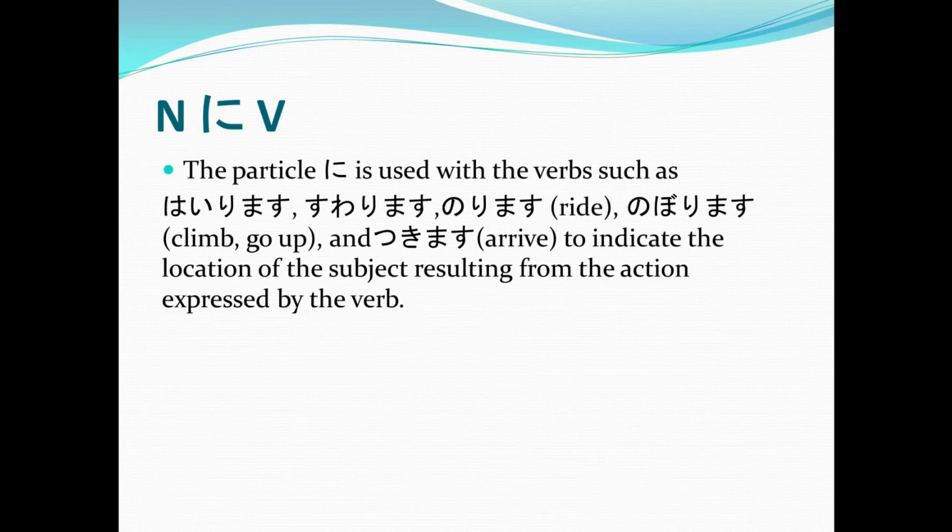Now, noun ni verb. Again, noun ni verb. I know that I told you before that the object of a verb is usually marked by the particle o.